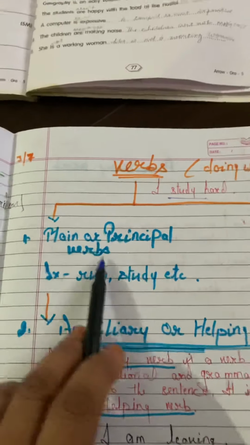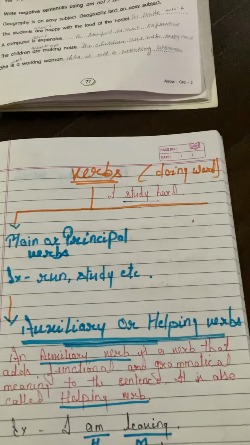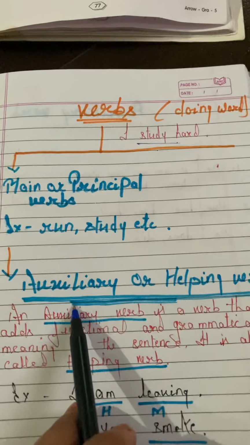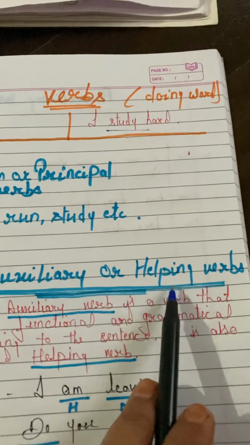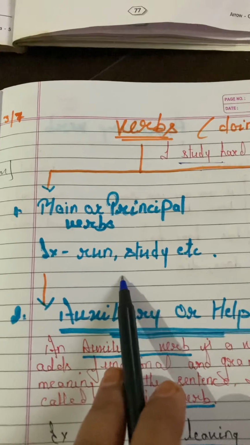Now, verbs are further classified into two important categories. And what are these categories? These categories are main verb or principal verb, and the second is auxiliary verb or helping verb. Now children, what is a main verb or principal verb?